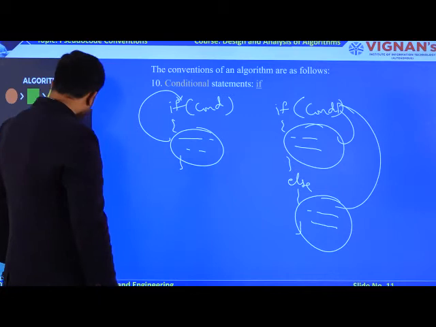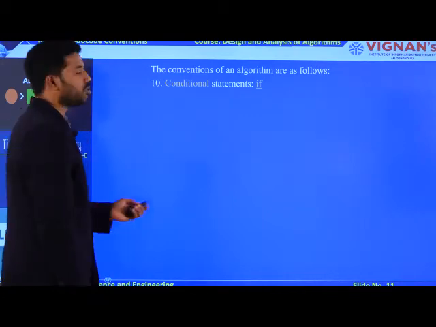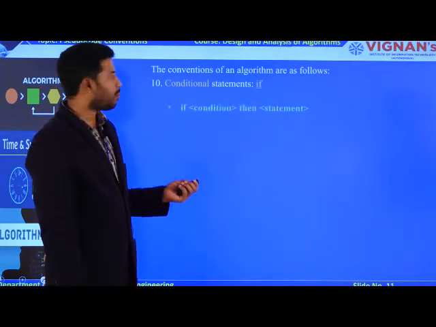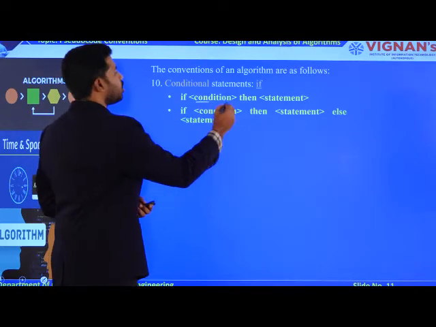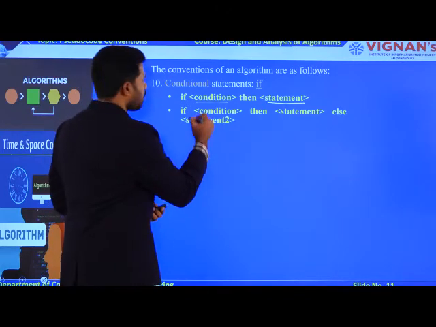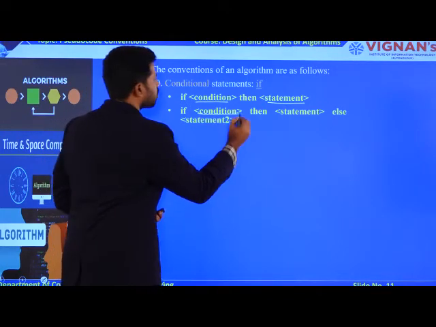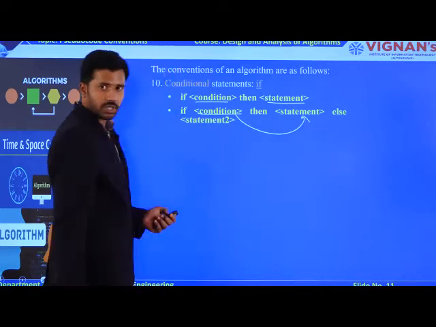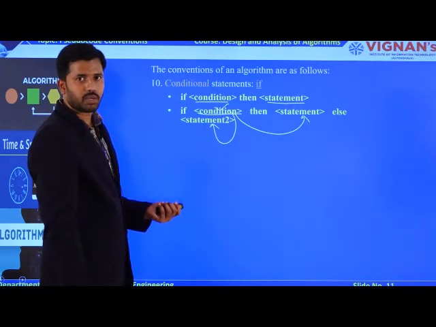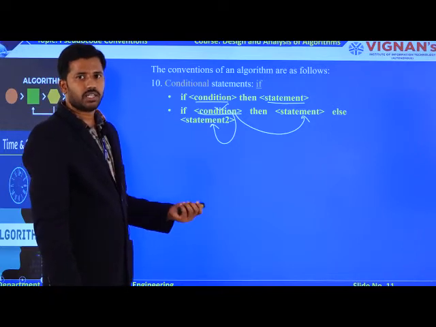Okay? So, try to observe the syntax of the if condition as well as the if else condition in programming language. Okay? So, if the condition is true, then only you are executing the single statement. Coming to the if else, if the condition is true, you are executing this statement. If this condition fails, then you are executing statement number 2. That is the main difference between if as well as if else.